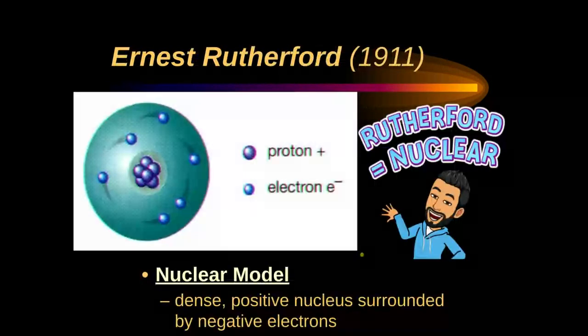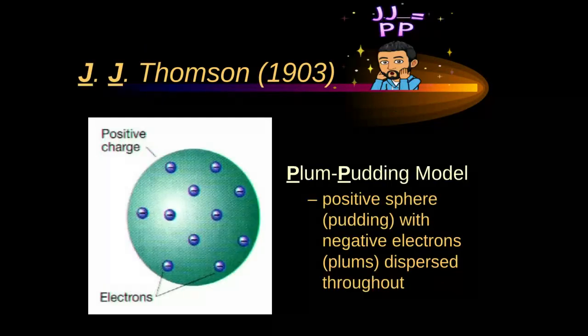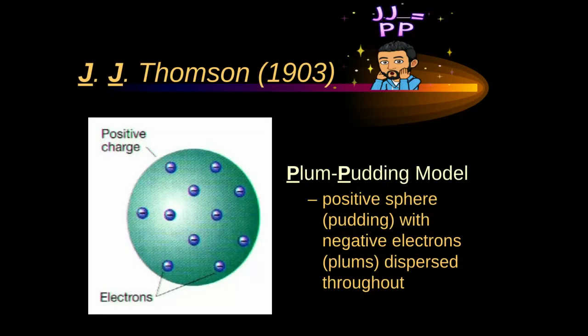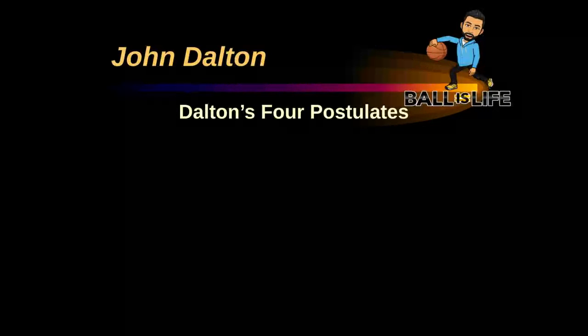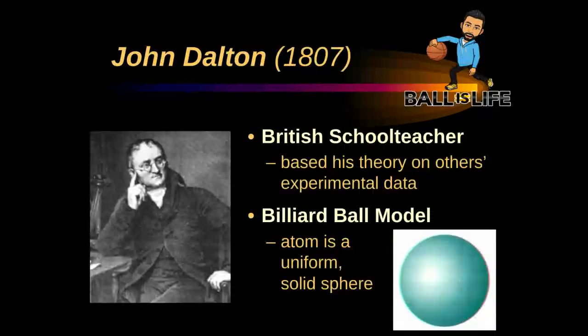And Ernest Rutherford's was the nuclear model with the dense positive nucleus in the center and the electrons on the outside. And then Thomson's, which is the plum pudding, a positive sphere with the negative electrons sprinkled all throughout. And lastly, Dalton, which was the billiard ball model, just a sphere.